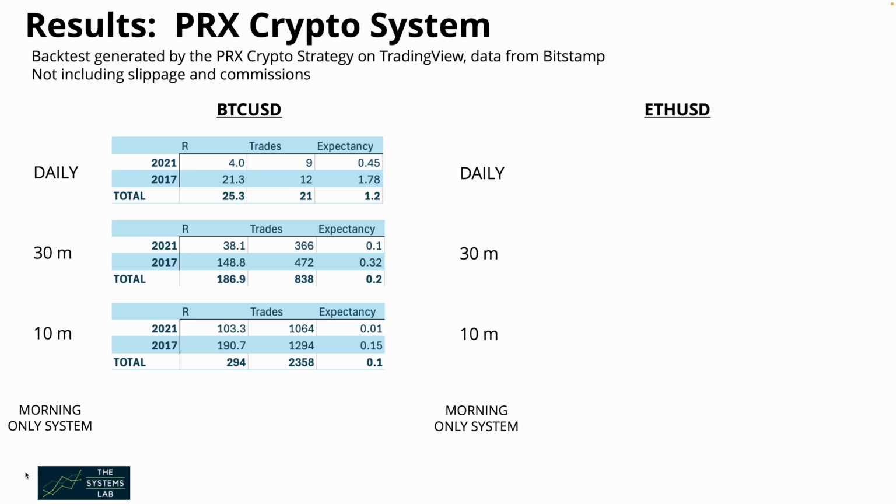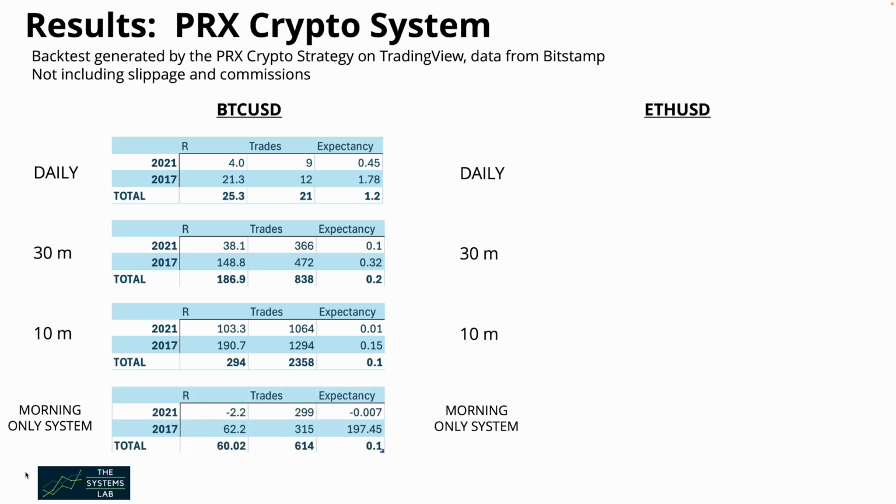Although if you're going to design a system with lower expectancy, you do want to keep in mind that you want to be able to overcome slippage and commissions. So you're going to want to make sure your expectancy is high enough to do that. Finally, let's take a look at the PRX morning only system. Again, that trades for 2 hours a day during the US morning session. We have a total of 60.2 R over 614 trades with an expectancy of 0.1.